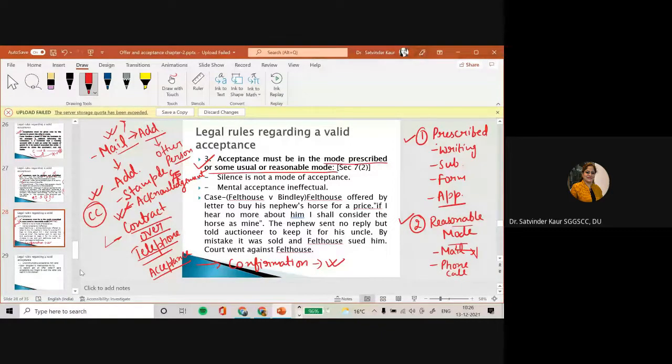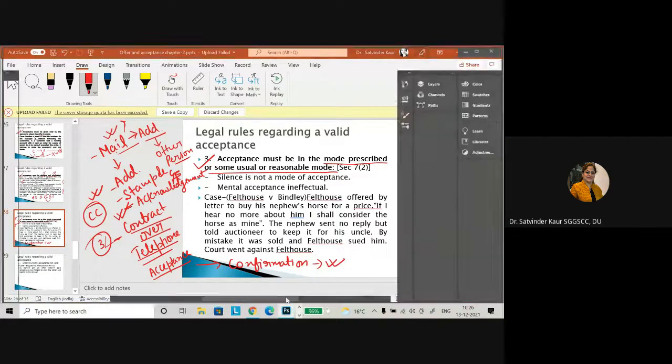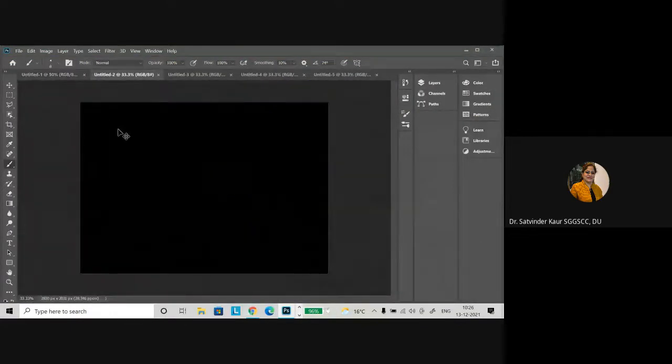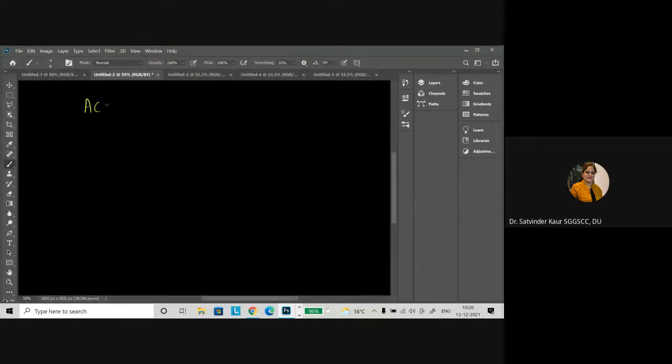इसमें हमने अभी 3 पॉइंट्स डिस्कस कर लिए: प्रिस्क्राइब मोड का, रीजनेबल मोड का और कॉन्ट्रैक्ट ओवर टेलीफोन्स का. Now the fourth point is that silence is not a mode of acceptance, or mental acceptance is ineffectual. Now in this particular situation what we have to understand is that when we talk about acceptance, acceptance needs to be communicated. ये आपका another essential आ जाएगा, acceptance must be communicated, right?